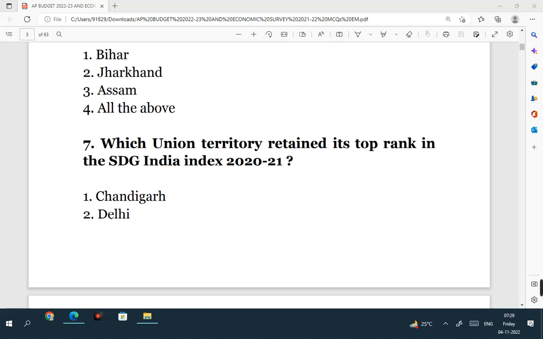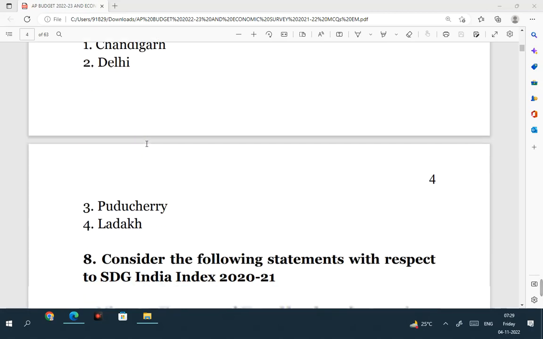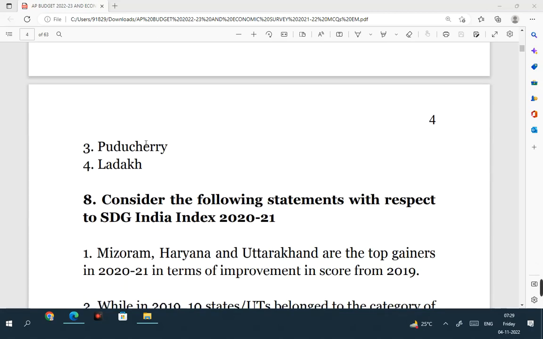Which union territory retained its top rank in the SDG India Index 2020-21? It is Chandigarh. Chandigarh is the union territory which retained its top rank in the SDG India Index 2020-21. Chandigarh is followed by Delhi.